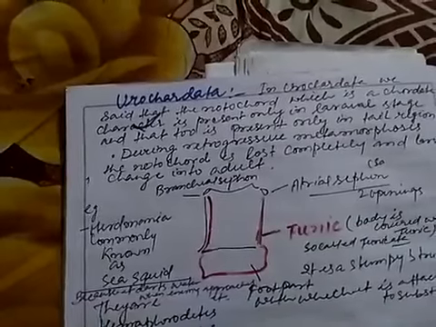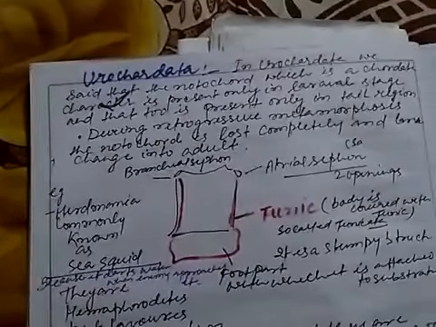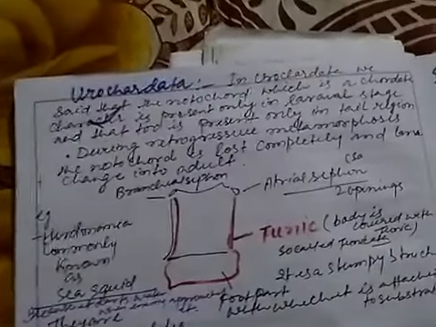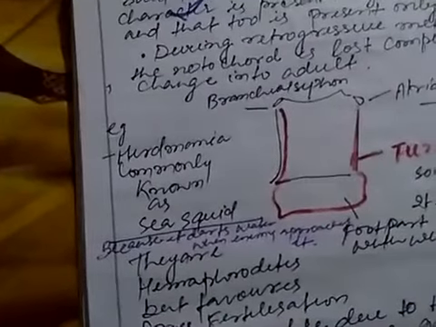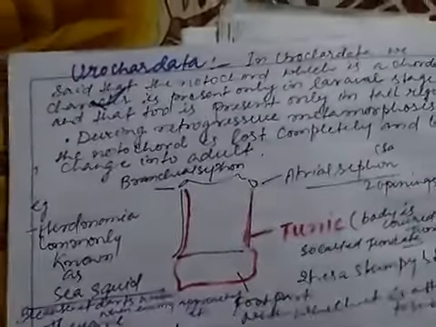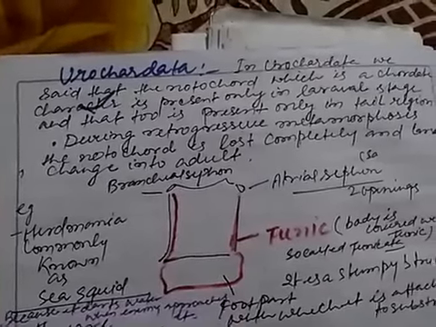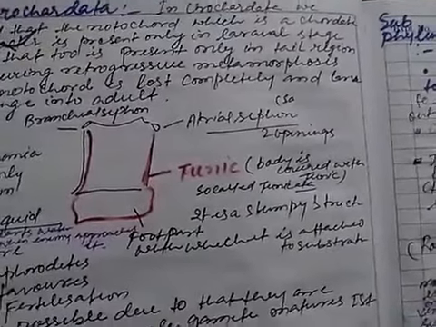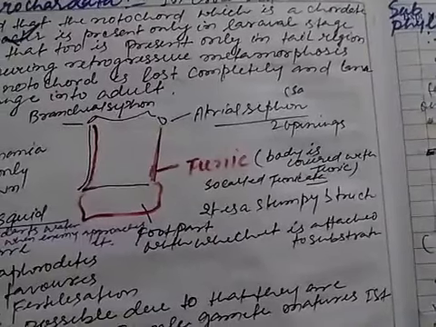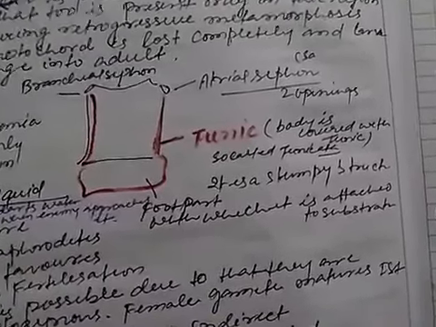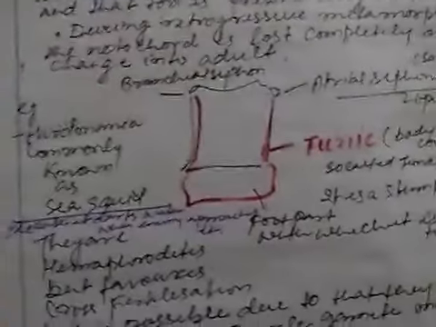Now you see one example is given, Herdmania. Herdmania is commonly known as a sea squirt. It is known as sea squirt because it squirts water when an enemy approaches. The body is covered with a tunic, so it is called Tunicata. That is why the class is called Tunicata. It has a stumpy foot part with which it is attached to the substratum, and they are